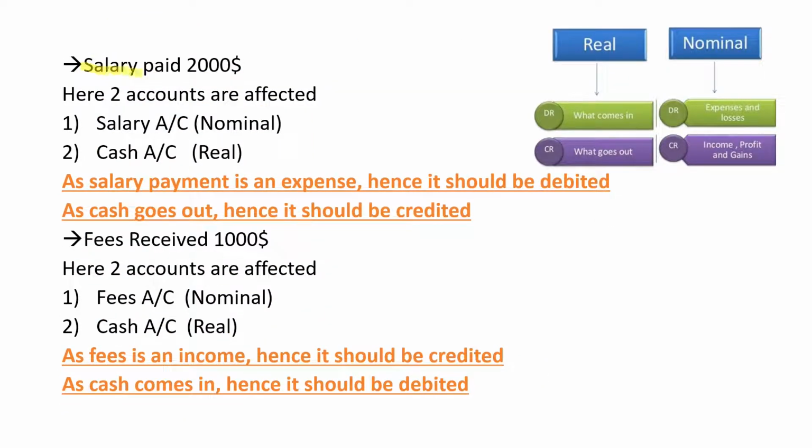Another example, salary paid $2,000. In our organization, we have managers and we have to pay them salary. Again, two accounts are affected, salary account and cash account. Here, the salary is paid or received? The salary is paid for managers. We are coming to nominal account because salary account is nominal. And here we see debit all expenses and losses, credit all incomes and gains. Here the salary is expense or income? Salary is expense because we pay to managers.